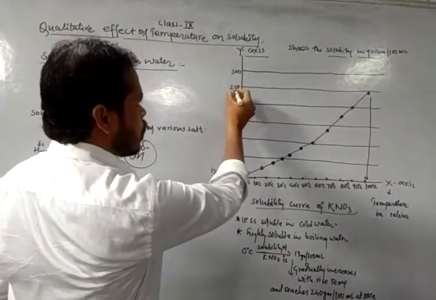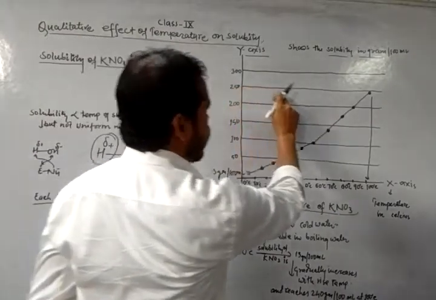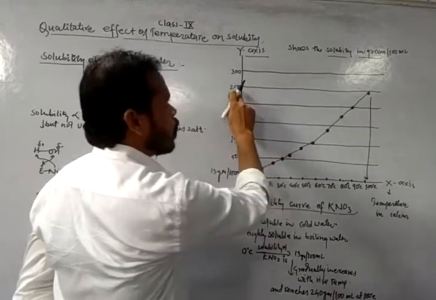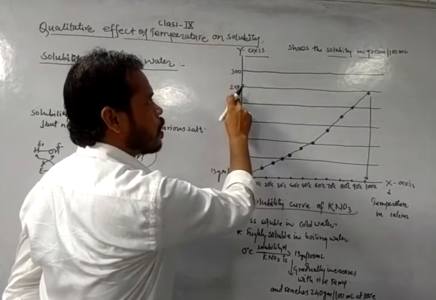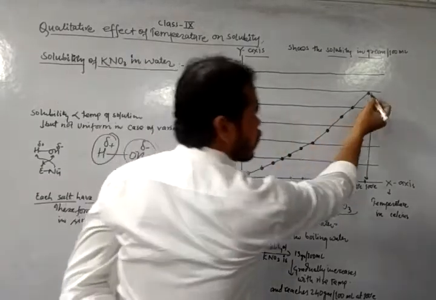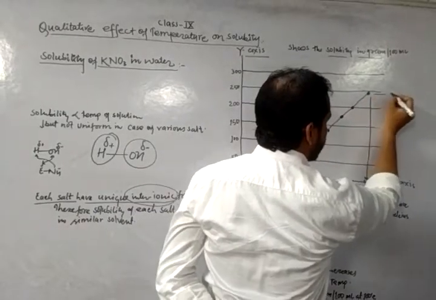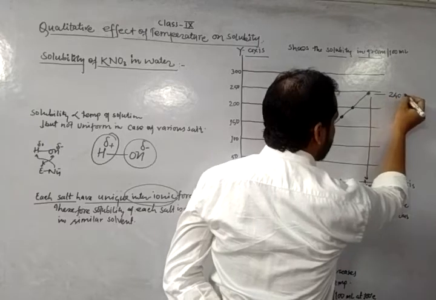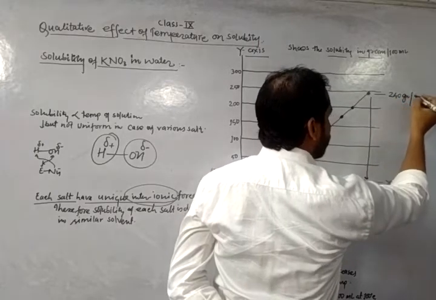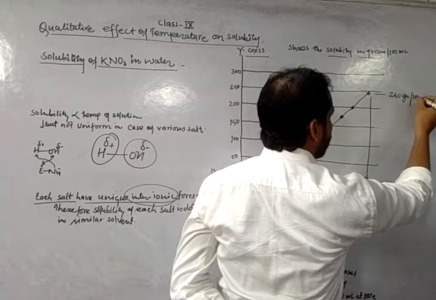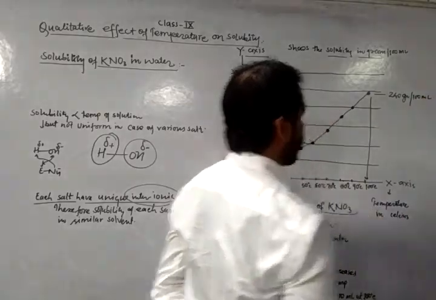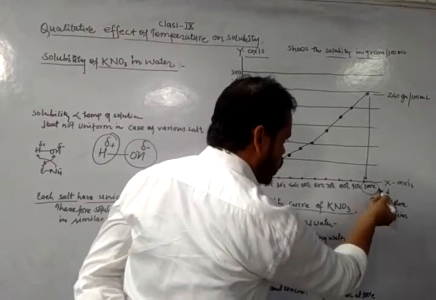This line shows 250 grams of potassium nitrate in 100 ml of water, but the dot represents 240 grams in 100 ml of water at 100 degrees Celsius.